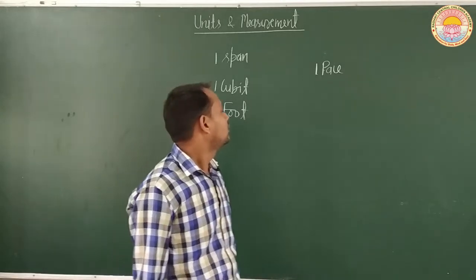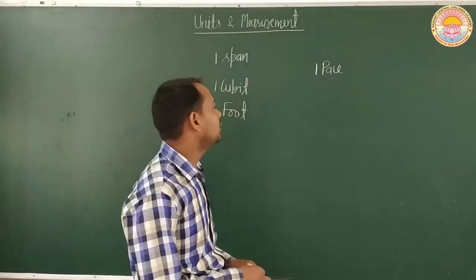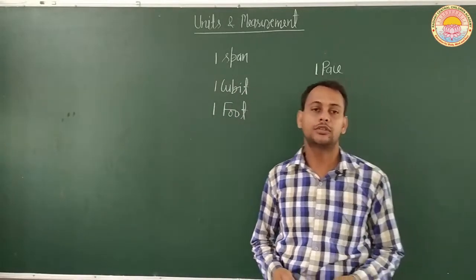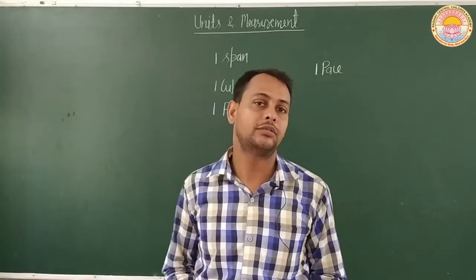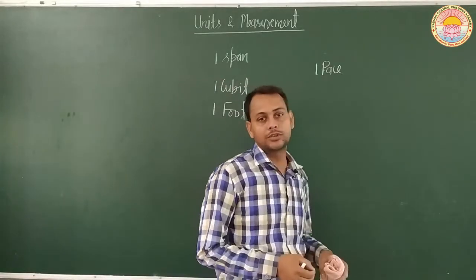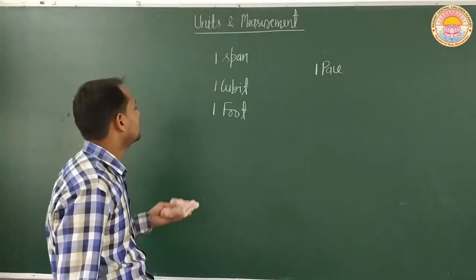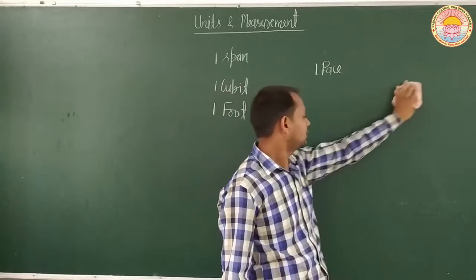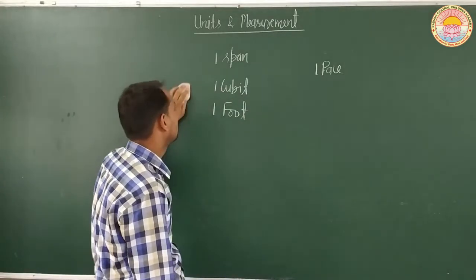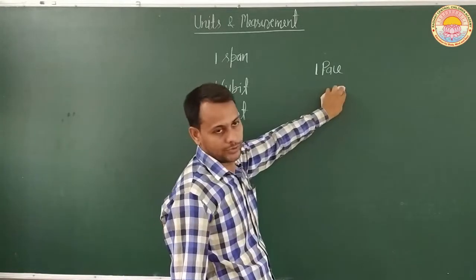So we have to use some new terms for the measurement of length. In this chapter we will study some modern terms for the measurement of length. So in this way we have studied what is the need of measurement and what are the terms used in ancient times for the measurement of length. These are the names given: 1 span, 1 cubit, 1 foot and 1 pace.